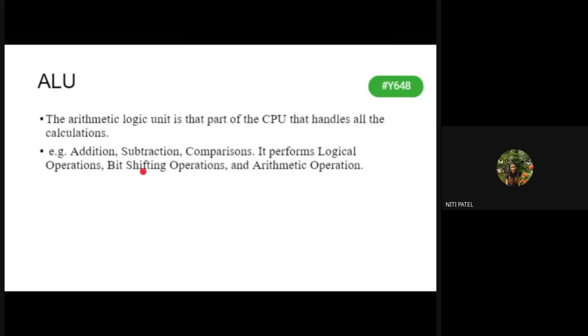Now next was the ALU unit. We have somewhat seen what your ALU unit is. It is a part of which unit? It is a part of your CPU. What does ALU stand for? It stands for arithmetic and logic unit. What function does your ALU do? It is the brain of your CPU which will be performing all types of calculations like addition, subtraction, multiplication, logical comparison, logical AND, logical OR. All such calculations will be done by the ALU.